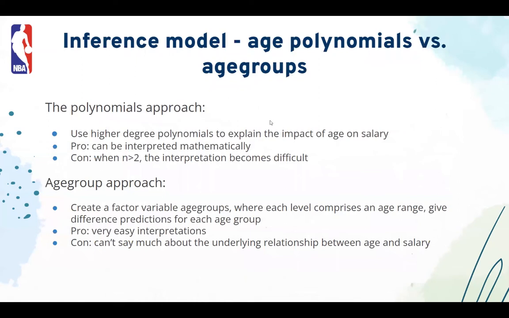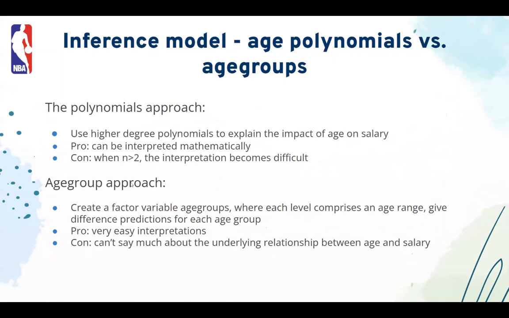So one approach would be to add a polynomial term to explain this. The pro of this is that it can be interpreted mathematically, as in we can simply take the derivative with respect to age for the coefficients, and we can mathematically explain what happens when one player gains an additional year of age. The con is that if we ended up needing more than 2 degrees of polynomial, it can be very hard to interpret, because once the degree gets higher than 2, it's hard to say where exactly the turning points are and what exactly is going on in the population.